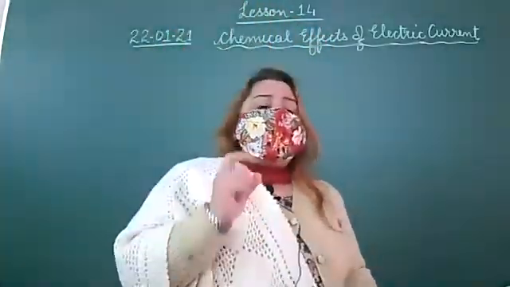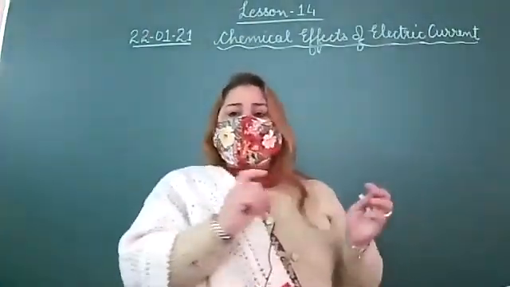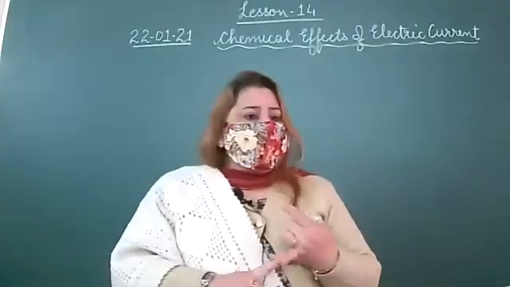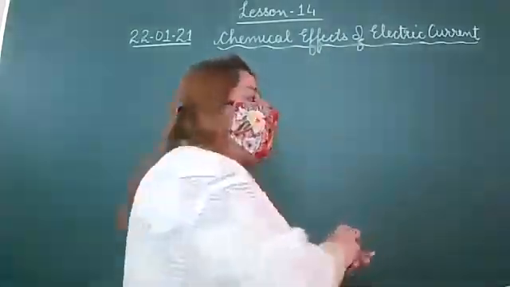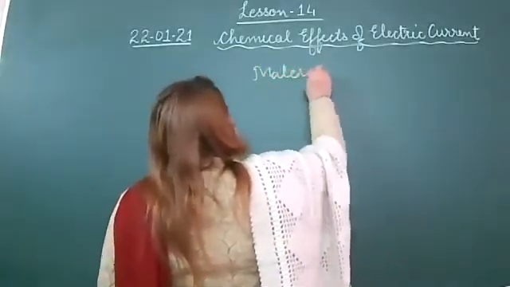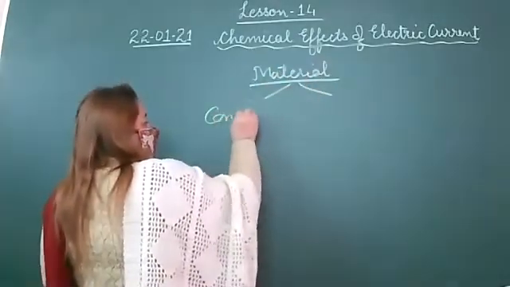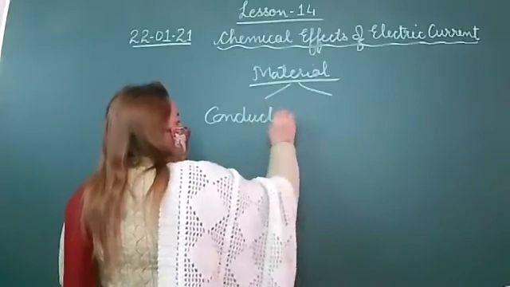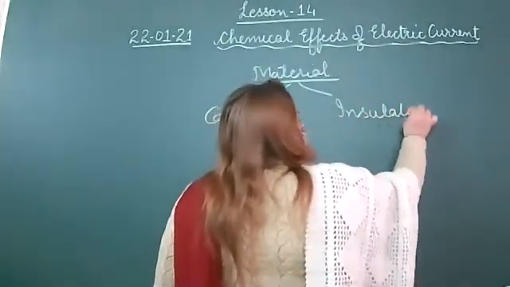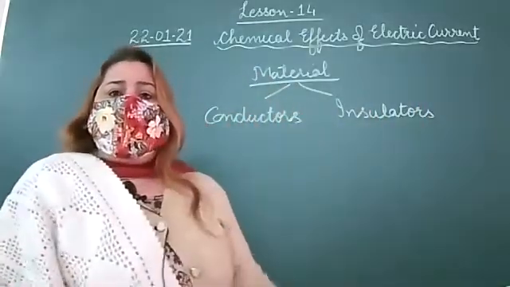That means the materials we are using in electrical appliances are of two types, conductors or insulators, right? So let's start: the material is of two types. One is called conductor and the second one is insulators, right?